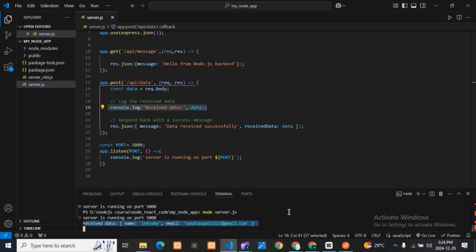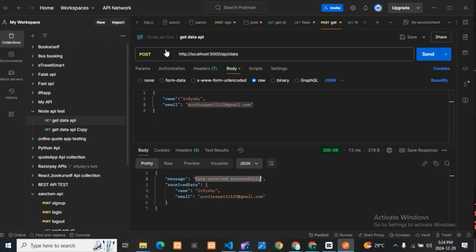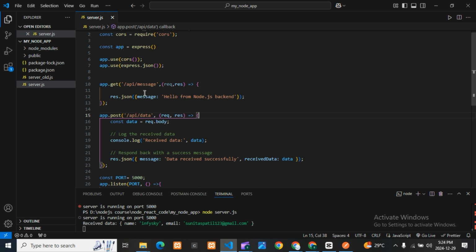So this is a very important matter, that the path is very important. If you're facing the 404 not found error, it will be a path error only. Space missing, comma missing, quotes missing, that is when you will face this error. And if I test the get API, what I'll do is go here, change this to get, and here I'll make the path message. Everything else is correct, only the path is message.